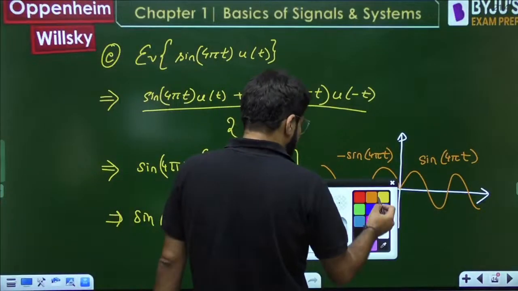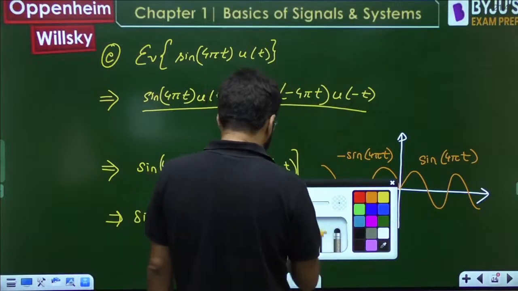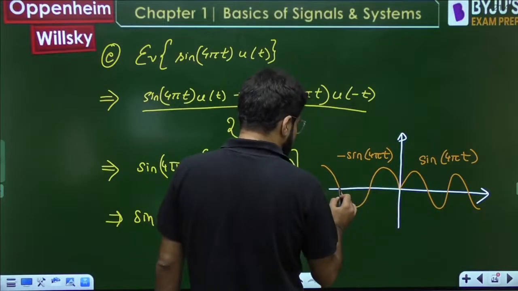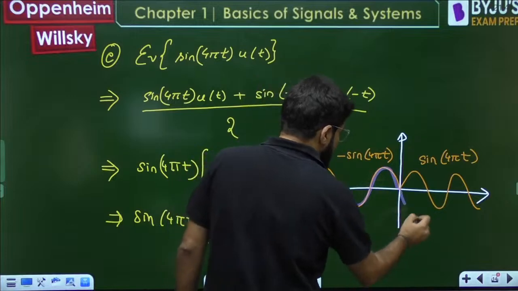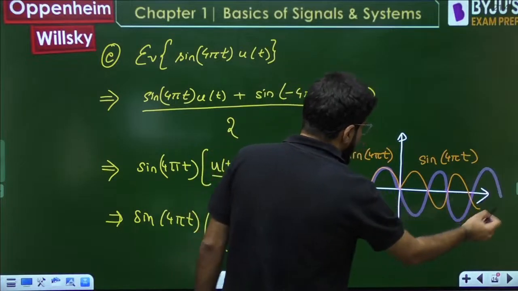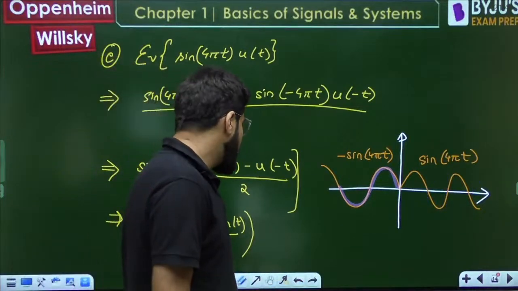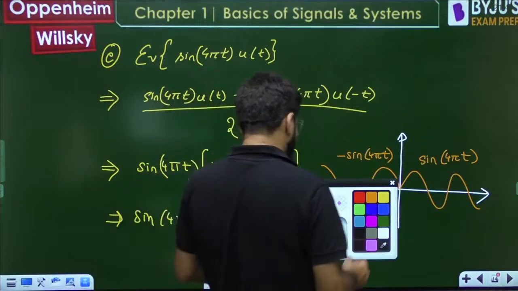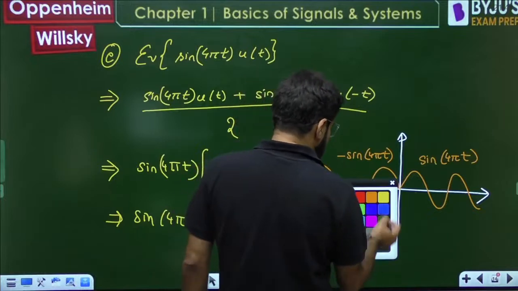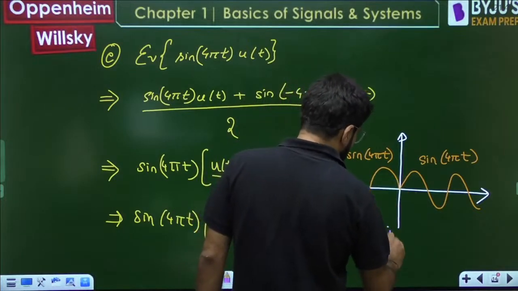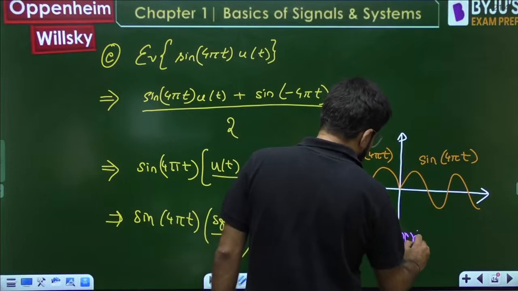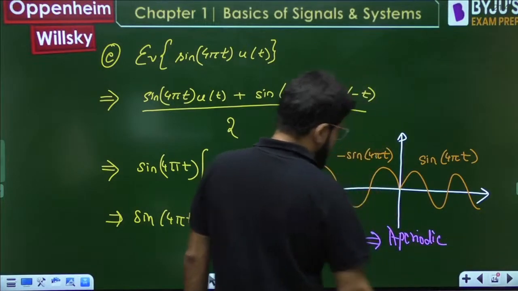What does periodicity mean? If this was periodic, it should repeat, but that repetition is lost. So this has become an aperiodic waveform, and you can't say its time period. It has no time period.